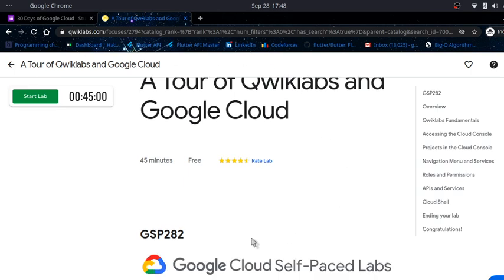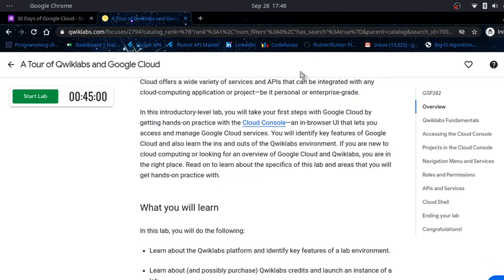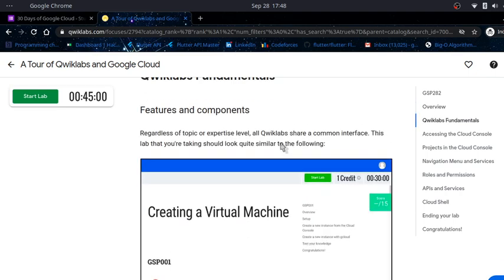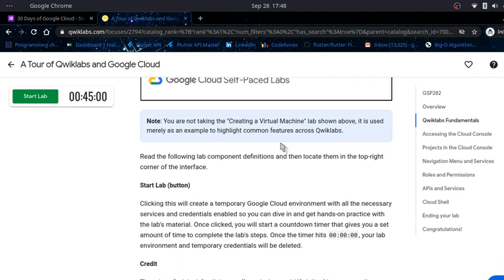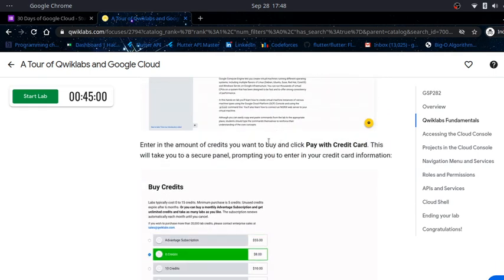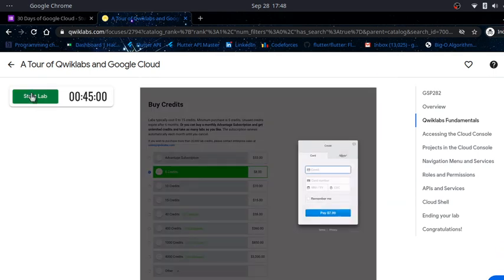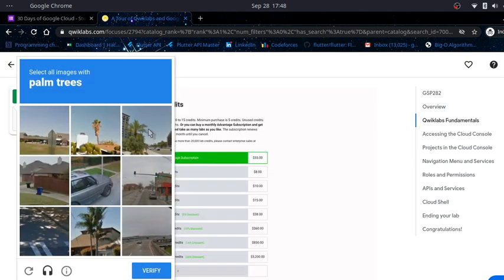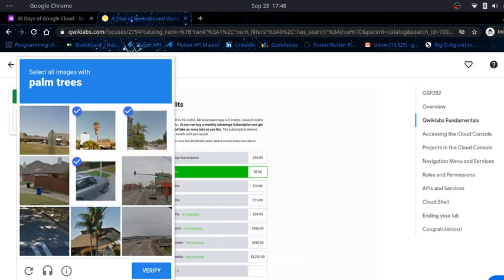So this is the basic tour of Qwiklabs in Google Cloud. This is the first lab and it is a free lab. You get an overview about what is Qwiklabs, what is GCP, and how to use this interface. You have to complete this lab by first clicking on start lab. You get 45 minutes. Click I'm not a robot and just tell it you are not a robot.